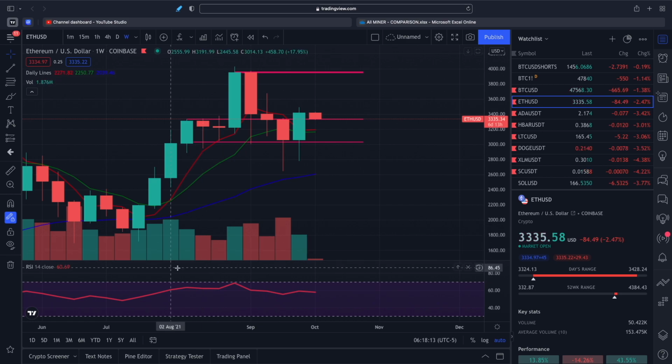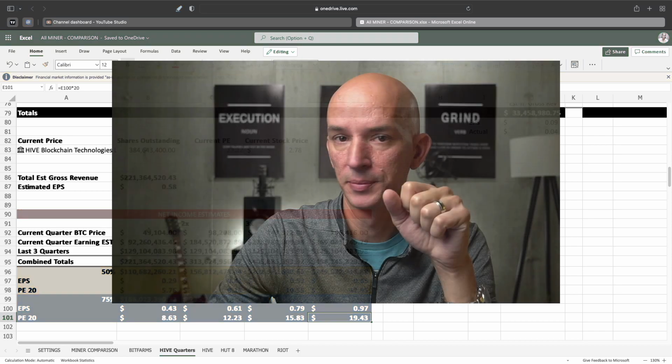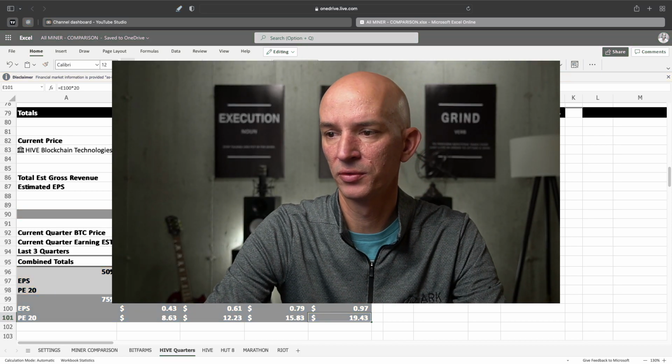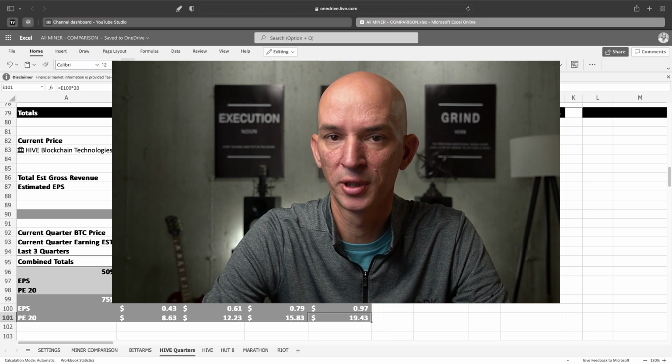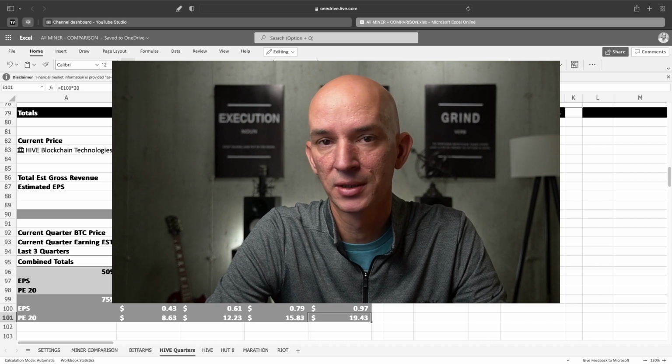But yeah, I think the way I've done it now is a lot more accurate. Let me know what you guys think. Obviously, I want to know your input. I think this is going to be more accurate going forward. We're going to be able to price it out better. And then I'll update the other miners as well during the next week or so when I have time.